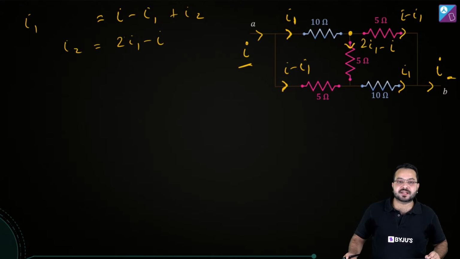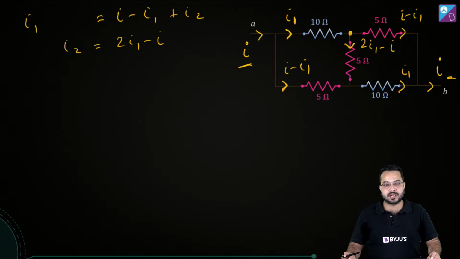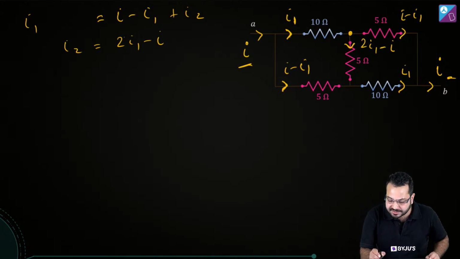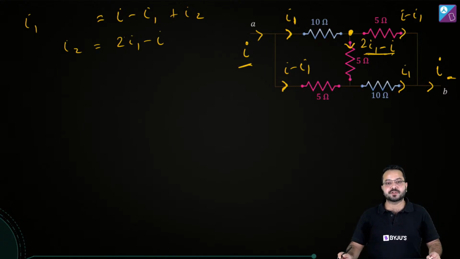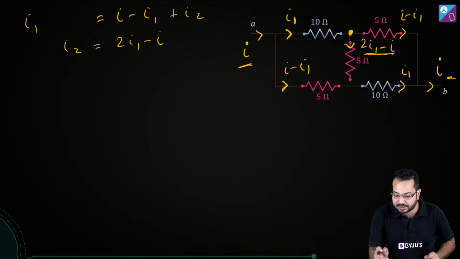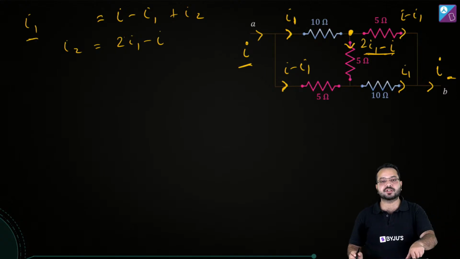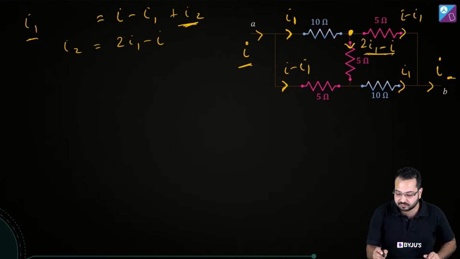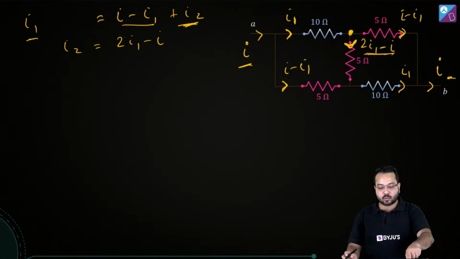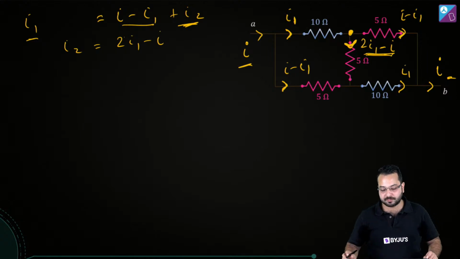Captain Jack Sparrow is asking, is there no current through the 5 ohm in between? No, obviously there's going to be a current. That's exactly what I found out. I've used the junction law over here and I found out the current is going to be 2I1 minus I. So what is the current coming into the junction? The current coming into the junction is I1 and the current going out of the junction is I2, which I have chosen, plus this current over here, I minus I1. So I have figured out what I2 is. It is 2I1 minus I.